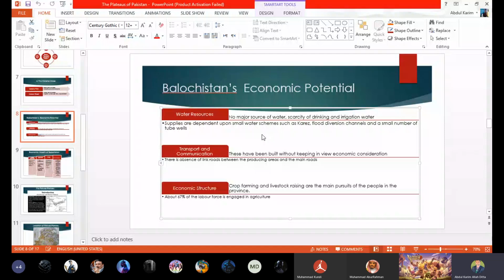The reason is that they have to have the Kares because the temperature is so high. They can't store water in open air as we can in the northern mountains of Pakistan, because the temperature is mild over there and not so high that water can evaporate.